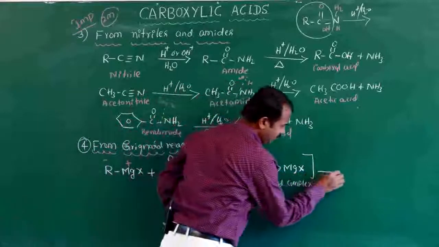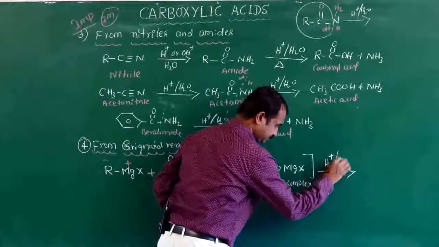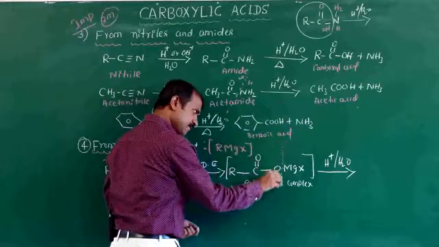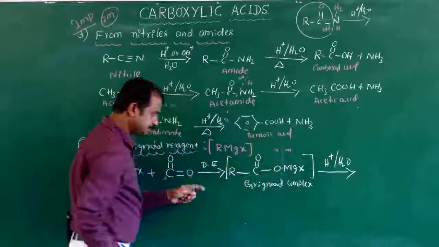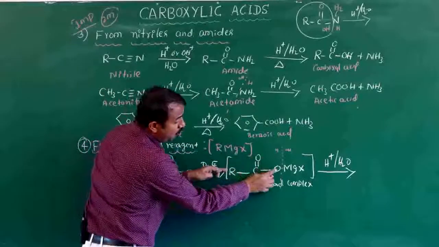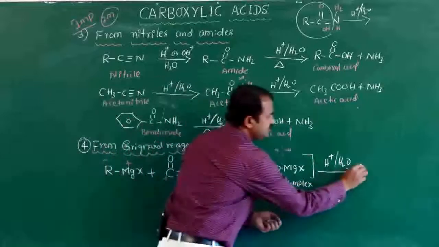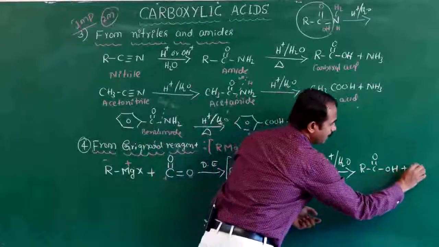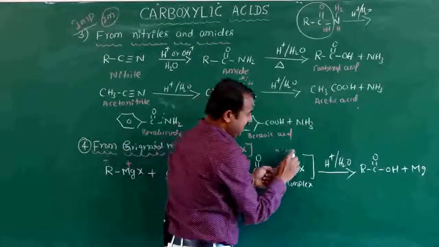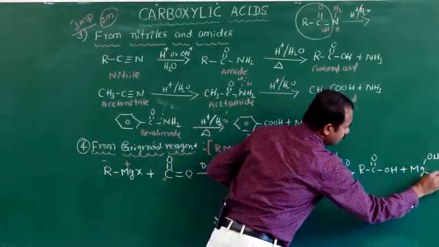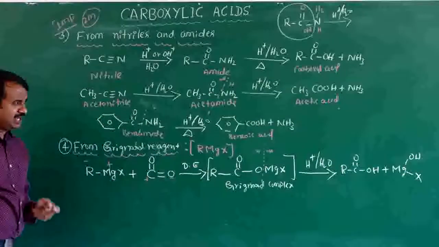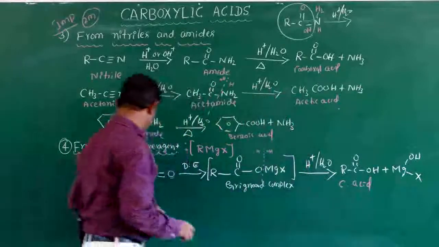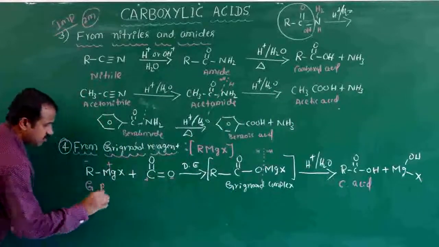When the intermediate undergoes acid hydrolysis with HOH, you get the general formula RCOOH plus Mg(OH)X. This is carboxylic acid from Grignard reagent.